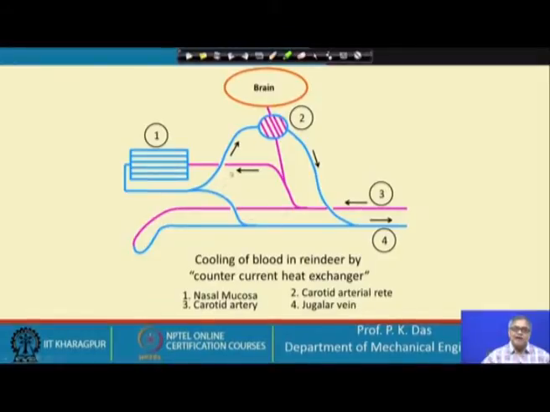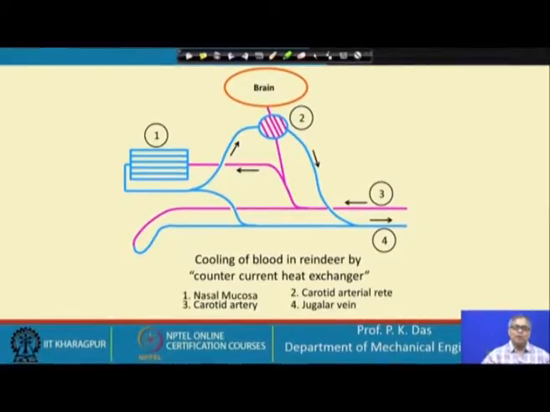This cold blood is taken here, to what is called the carotid rete, a typical structure where the hot blood will be inside and there will be a very small number of vessels through which cold blood passes. So the hot blood, before going to the brain, gets cooled, and the principle is exactly similar. It is similar to a counter current heat exchanger, and again, as I have told, a compact heat exchanger, where a large number of vessels are there to increase the exchange area.